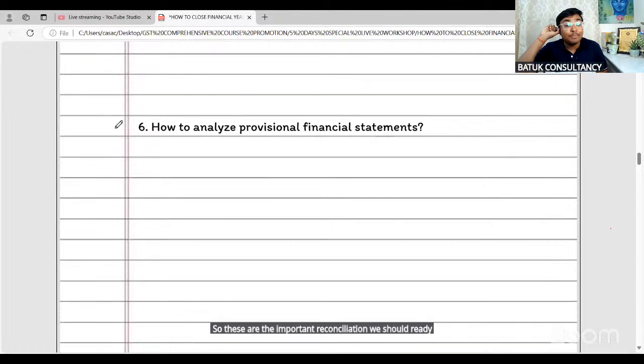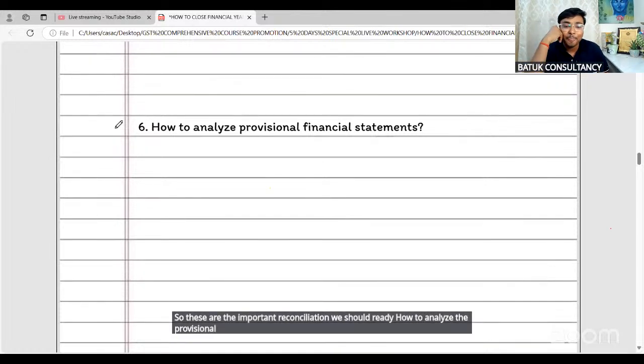How to analyze the provisional financial statement? Sir, you have told us that we should generate the financial statement, but what are the things we need to analyze from that provisional financial statement?